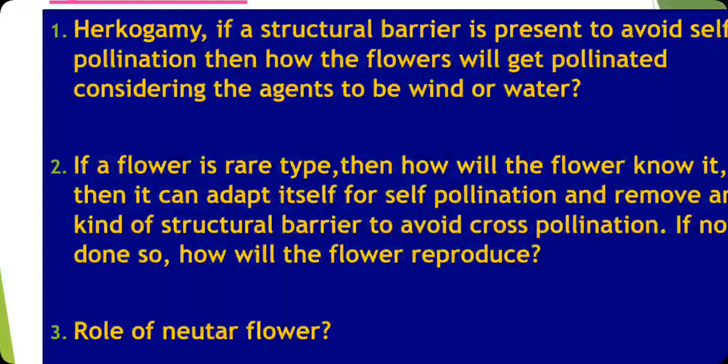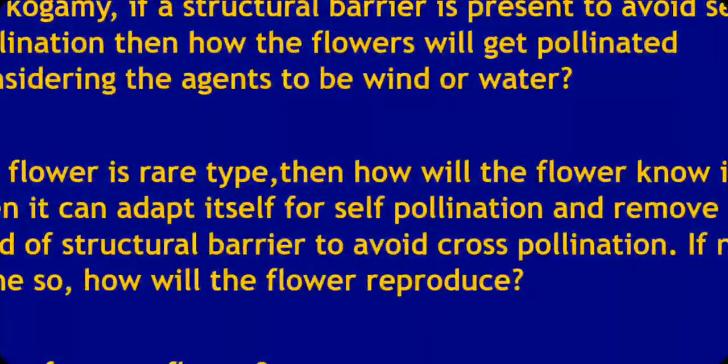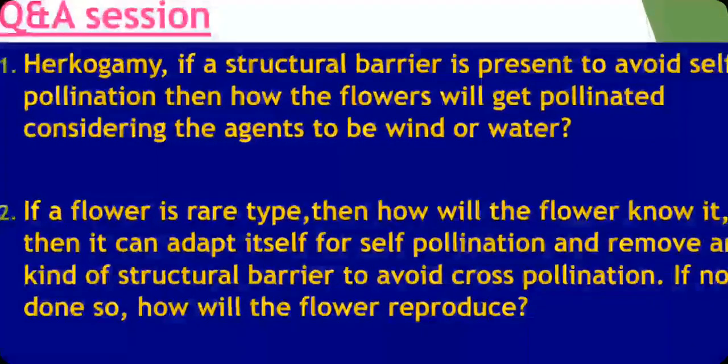If it is about wind pollinated flowers, because they are light in weight, yes, in that case we can say they come under the category of anemophily. But in such cases, we can say that hercogamy is not there. Insects are the most favorite agents for pollination.